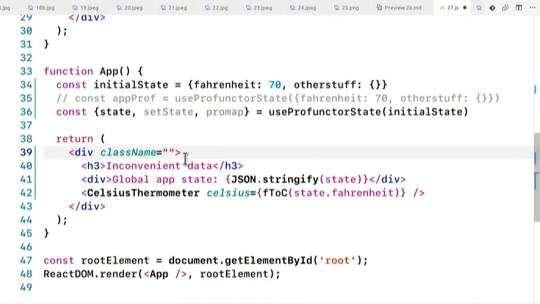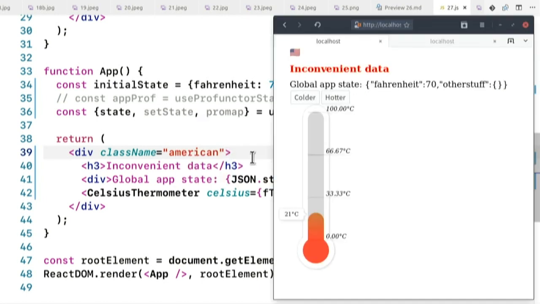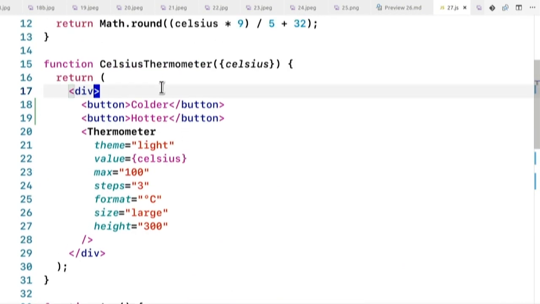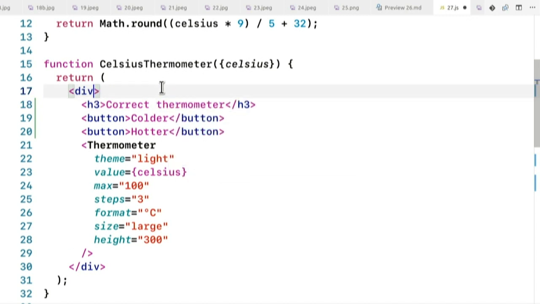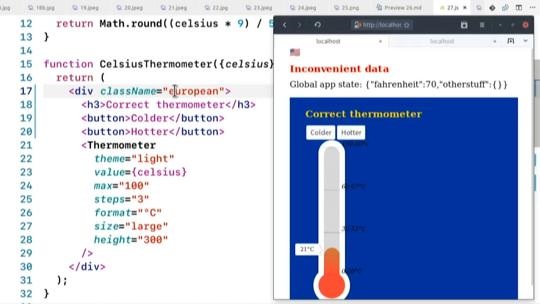And we need to sort of convert the American data to, basically what we have here is a European thermometer, right? European, good. So I need to have a conversion layer from American data to a European thermometer and backwards, right? So how do we do that? Conversion layer, right? That's the case for map and unmap, promapping.